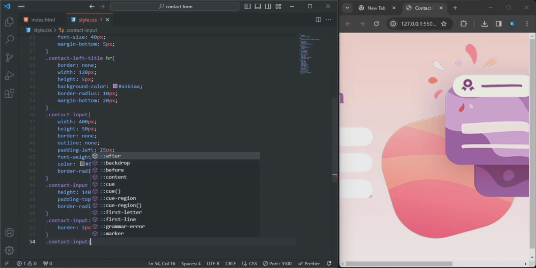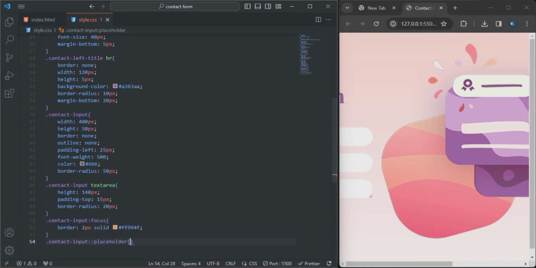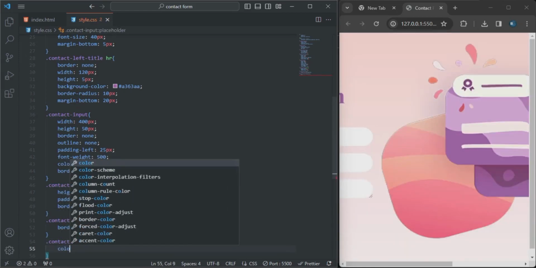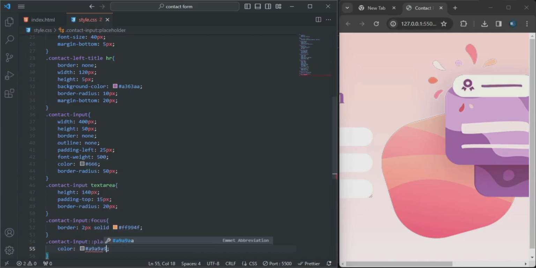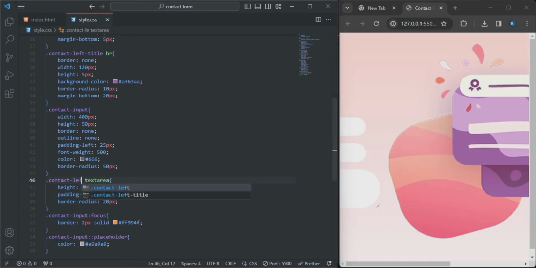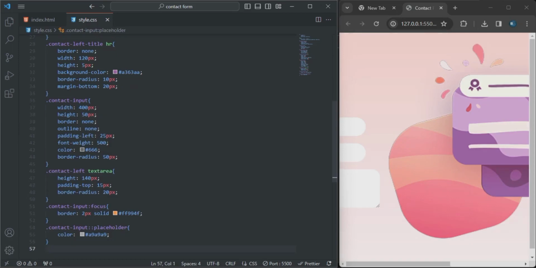All right, so the contact input with a placeholder. The color will be, all right, that will be the color for that. Sorry, that will be left. To make that work out the text area, the comment stuff, you can see it on the right hand side.